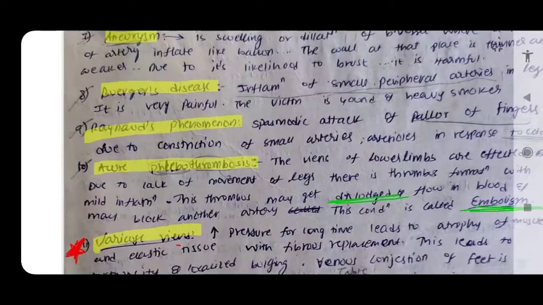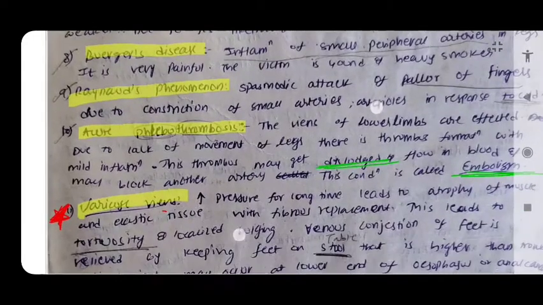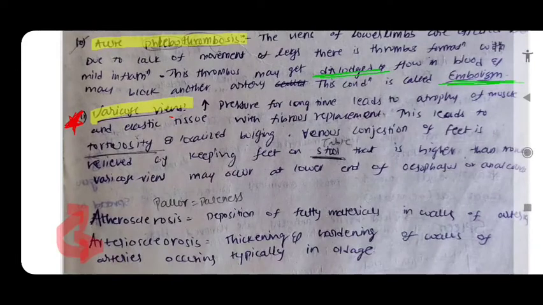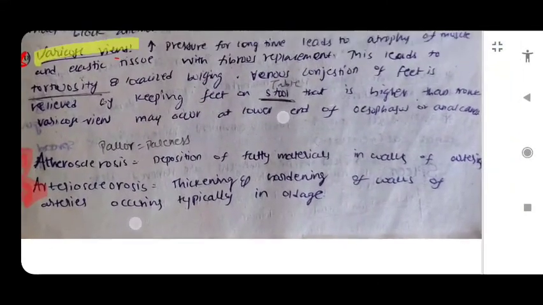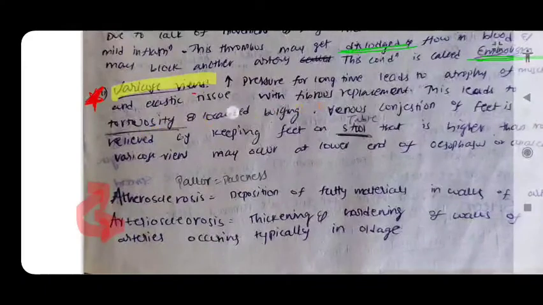Acute phlebothrombosis means there is formation of many thrombi in the veins, and their detachment leads to blockage of the vessels. This is called acute thrombosis, you can read here. And varicose veins means when the pressure is increased for a long time, it leads to atrophy of the elastic tissue with fibrous replacement of that tissue, and this leads to tortuosity, means they will form circles, and the person feels very comfortable if he keeps his legs on the table, right? This is called varicose veins, and it is a very important clinical condition.